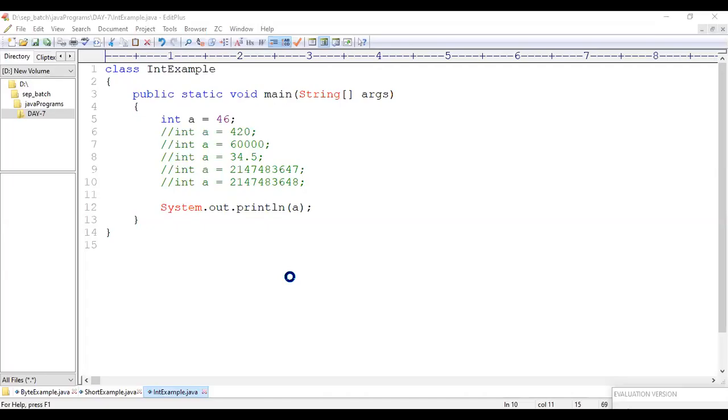And let me execute it. 46 it is taking, no doubt with that. So let me take the 420. Let me compile it.